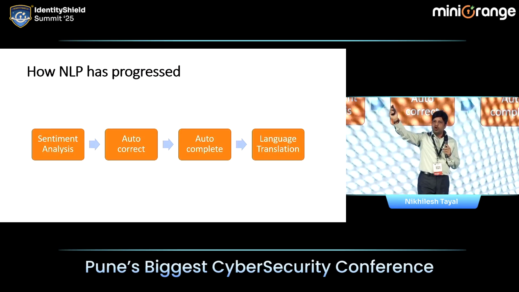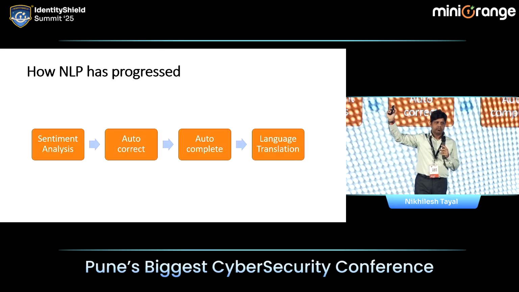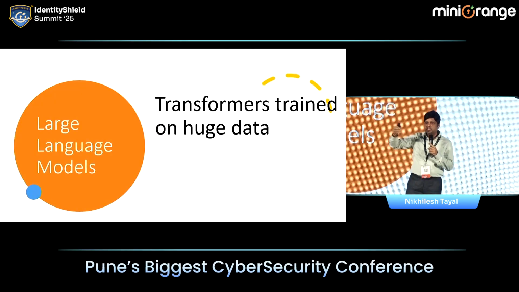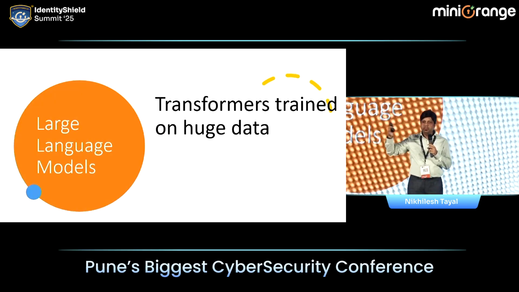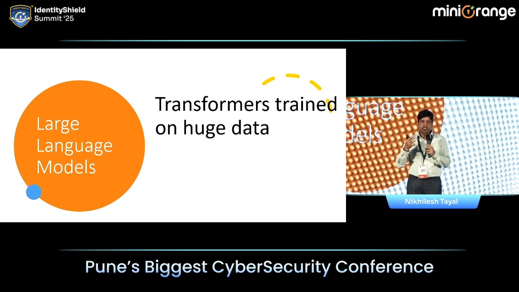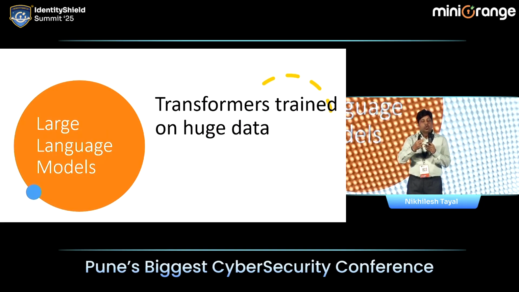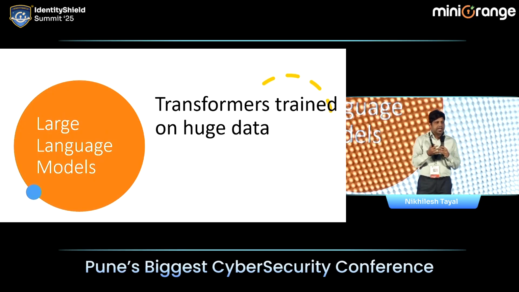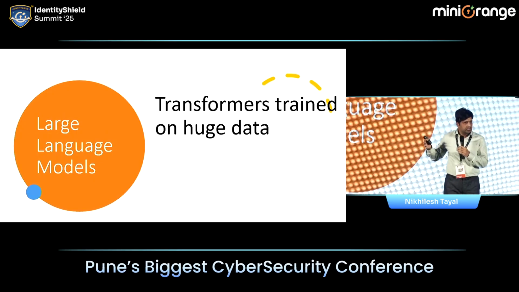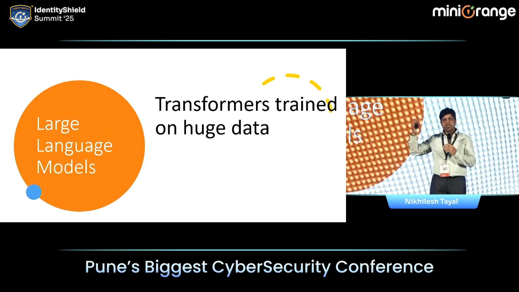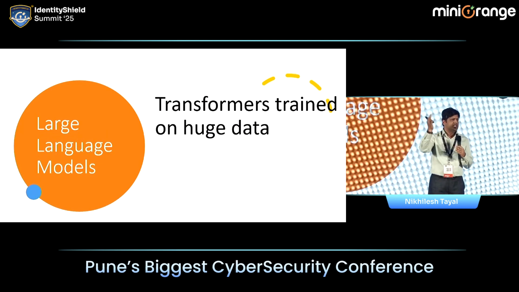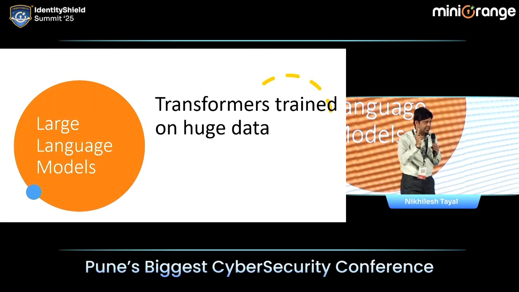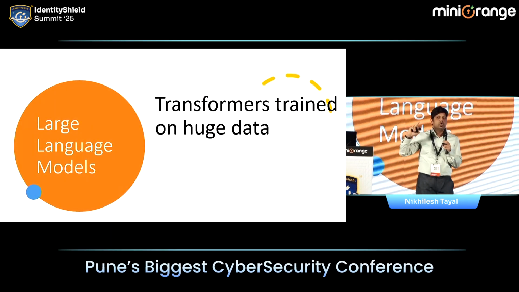So anyone knows what a large language model is? First of all, ChatGPT is a large language model. It's like the brand name and the product name. So it's like Colgate and toothpaste. Colgate is your brand name, but the actual product is toothpaste. Similarly, ChatGPT is the brand name, but the actual product is the large language model. And there are multiple large language models. As we speak, there are 3,000 plus large language models, right? What are large language models? Large language models are transformers trained on huge data.